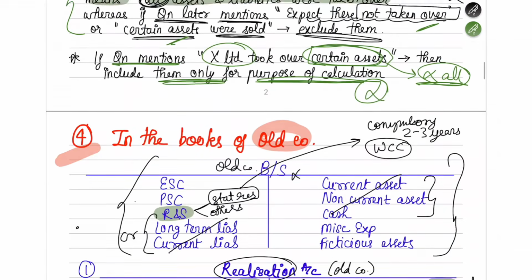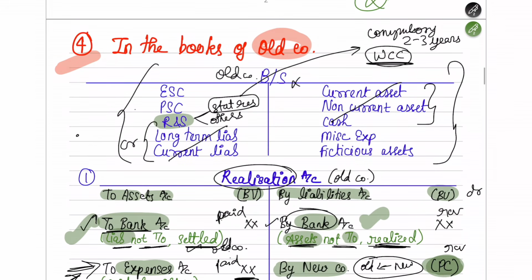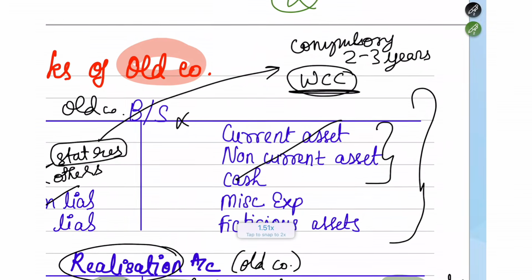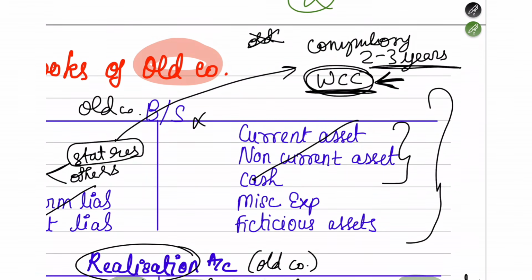But before that, you understand that there is something known as workman compensation reserve, which you have in the company. It is made so that in case any employee gets injured, you will use this money to settle those injuries or give them a health checkup. This reserve has to be maintained for the next 2 to 3 years. That means if you're closing off the old company's book, you cannot close off this workman compensation reserve. You have to carry this over to the new company's book, which is compulsory.